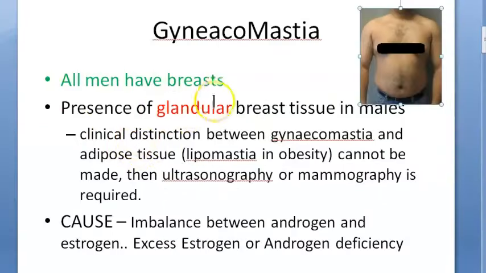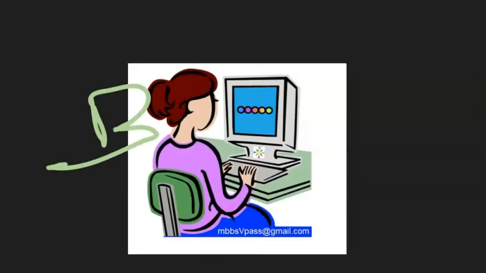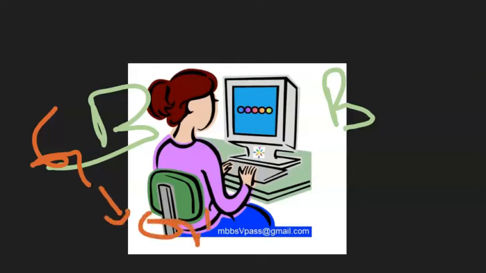Now understand that sometimes it will be swollen because it has adipose tissue also, but if it is having fat, then we are not calling it gynecomastia. So understand this, everybody has breasts, okay? But this breast, if it has glandular tissue inside it, something secretory type, then it becomes gynecomastia.